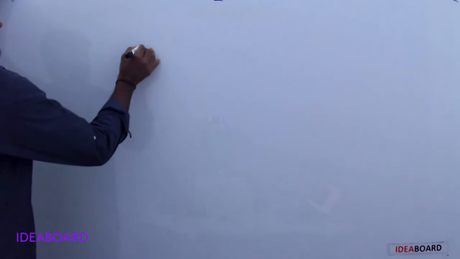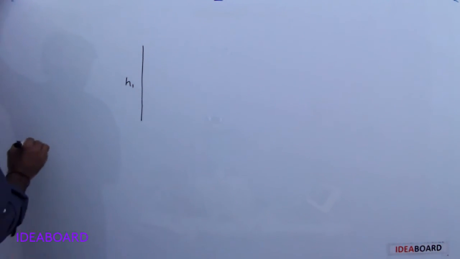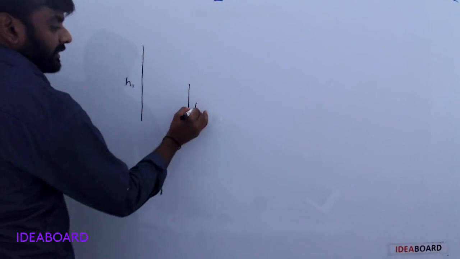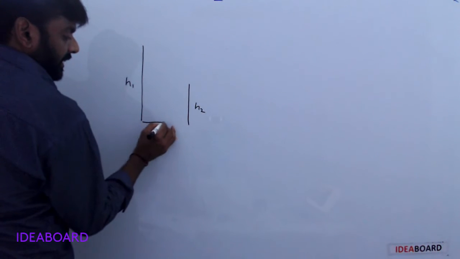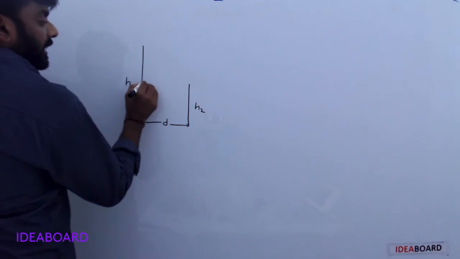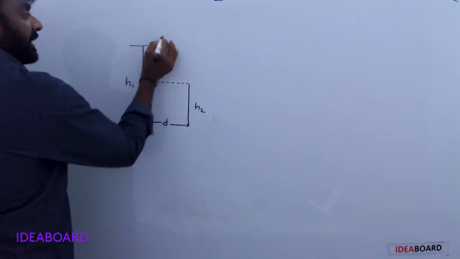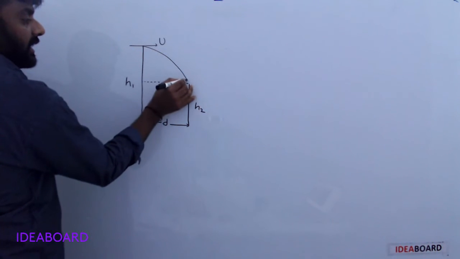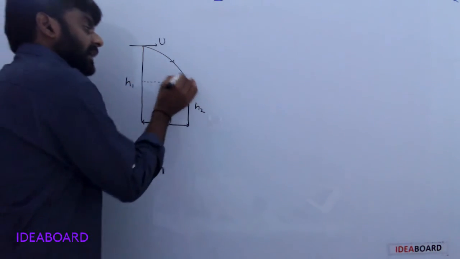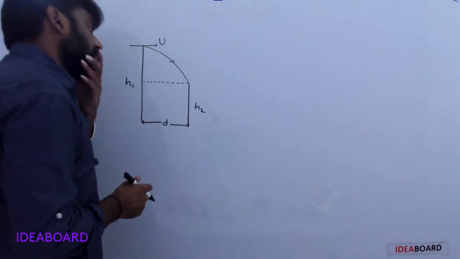Next, one tower has height h1, another tower has height h2, and the separation distance is d. One person projects a body horizontally and it strikes the other tower in a time t.